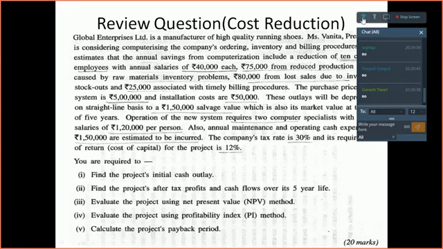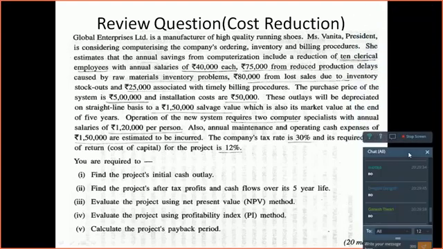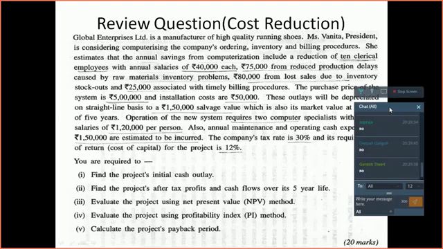Now we would be taking today this kind of review questions, where we would be discussing how we estimate the cash flows of a particular project. So the question is: Global Enterprises Limited is a manufacturer of high quality running shoes. Miss Vanita is the president of the company, and she is considering computerizing the company's ordering, inventory and billing procedures. Miss Vanita is thinking that we should computerize some of the procedures.